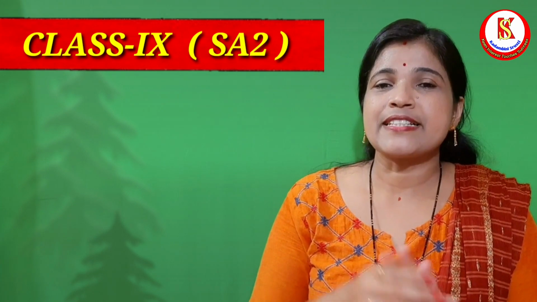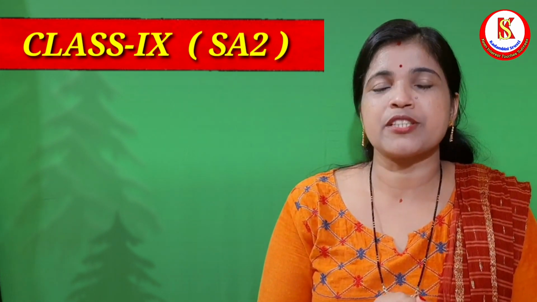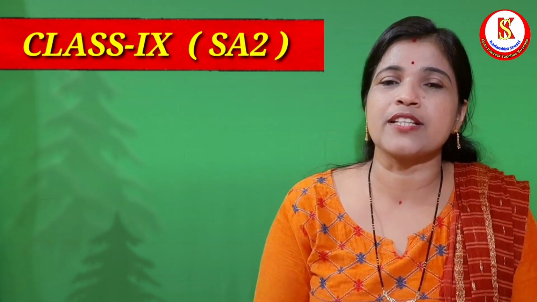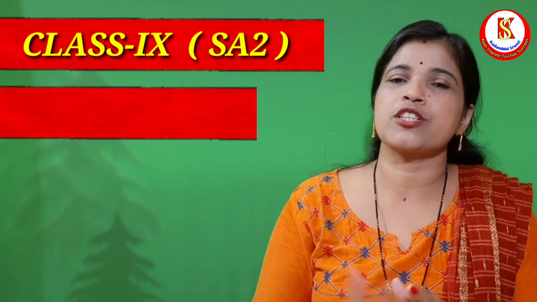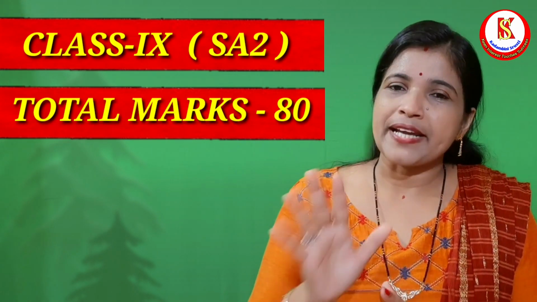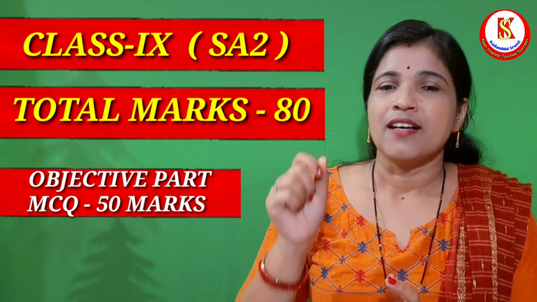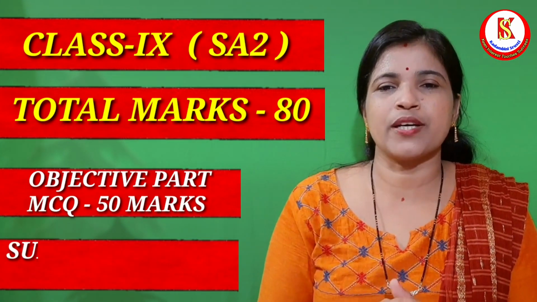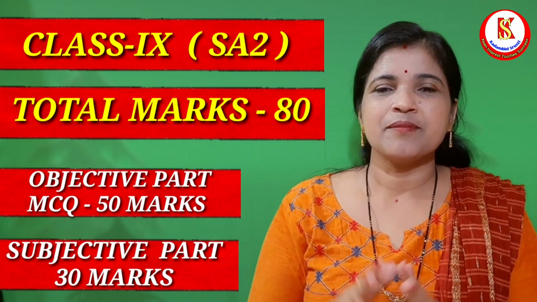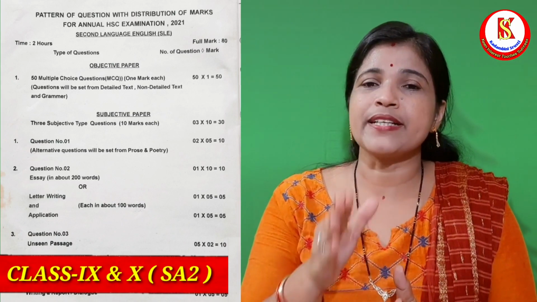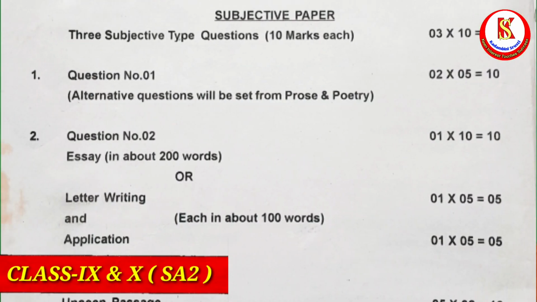Next comes the annual. In the annual examination, the student has to give the exam which is known as term 2 assessment or summative assessment 2. Out of 80 marks, 50 marks are MCQ only, to darken from 4 choices, and another 30 marks are the subjective part, 3 questions, the same pattern as it was in the previous years 2020 and 2021, no change. So 3 questions in subjective.